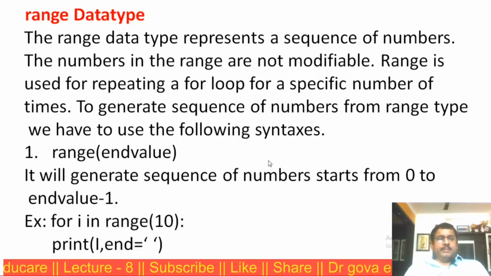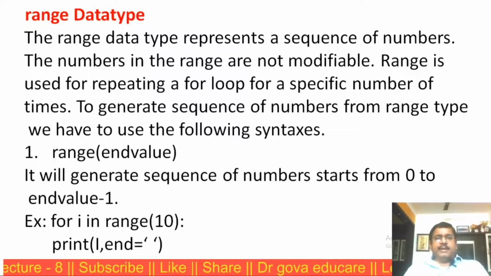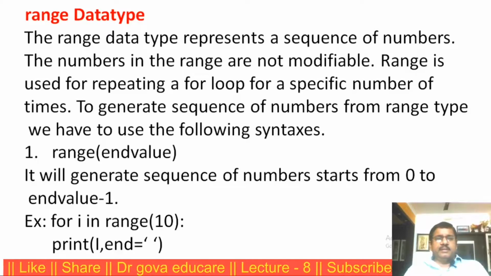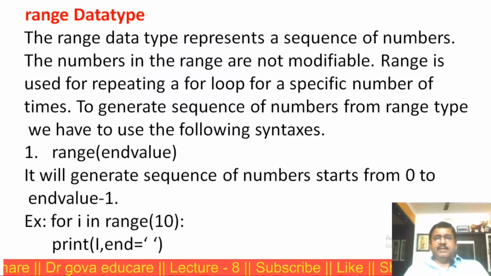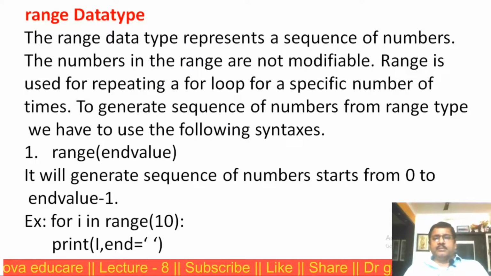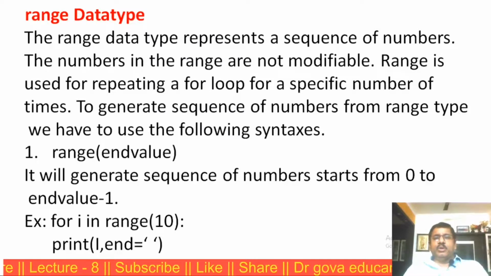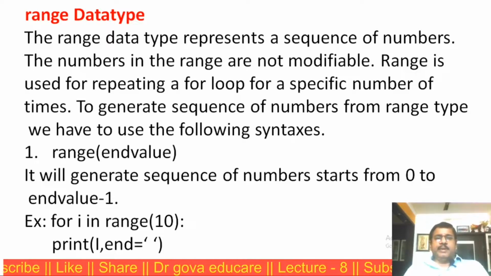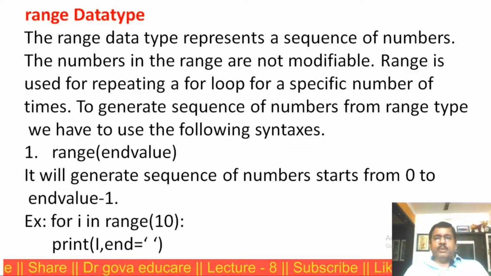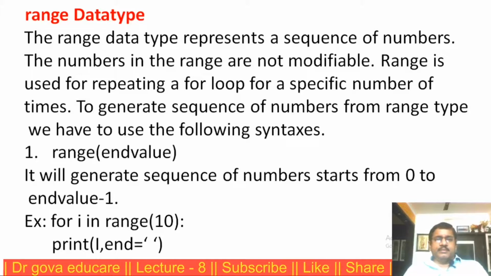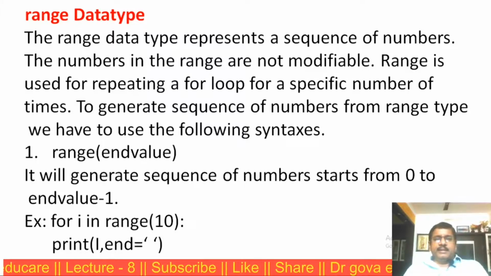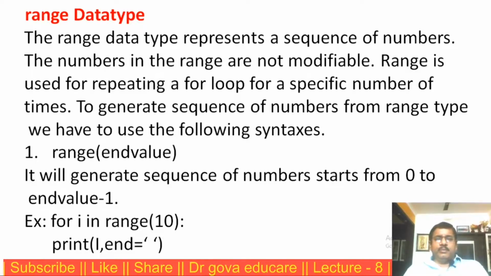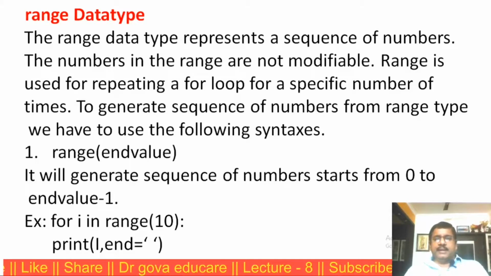Range data type. The range data type represents a sequence of numbers. The numbers in the range are not modifiable, that is, immutable. The range is used for repeating a for loop a specific number of times. To generate a sequence of numbers from range type, we have to use the following syntax.